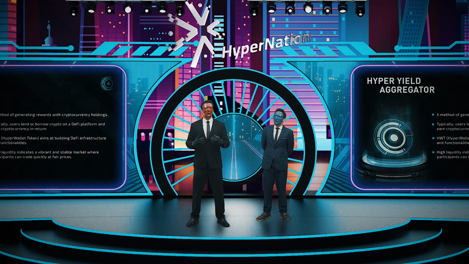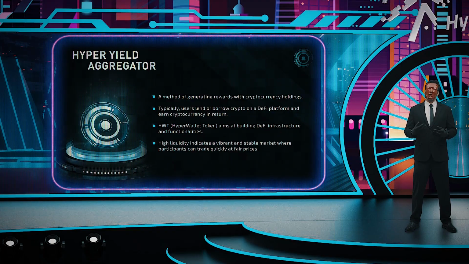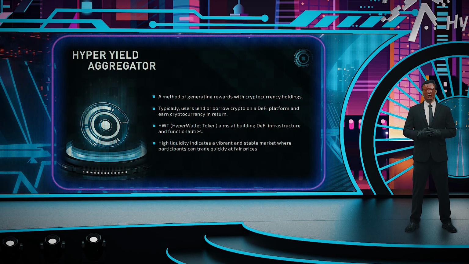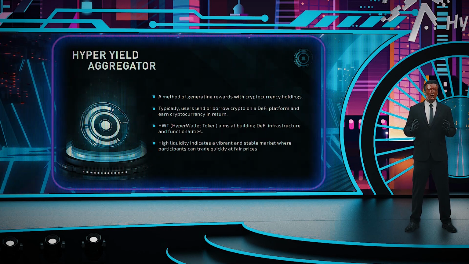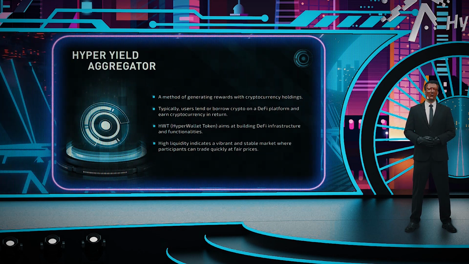APR, annual percentage rate. For those unfamiliar with APY and APR, here are the definitions. APY, the real rate of return earned on an investment. APY takes into account the compounding interest of the asset. APR, the yearly interest generated by a sum that's charged to borrowers or paid to investors.